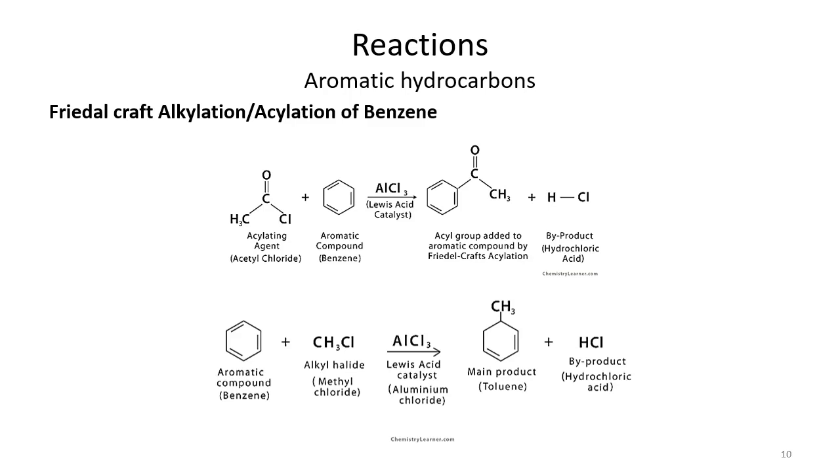So when this acetyl chloride reacts with benzene in the presence of a Lewis acid, that is, we use aluminum chloride here, we get this acyl group substituted on the benzene ring, and then HCl is produced as a byproduct. In the same way, when we have an alkyl halide, like methyl chloride here, it reacts with the benzene ring in the presence of aluminum chloride, and then we get toluene as a product.